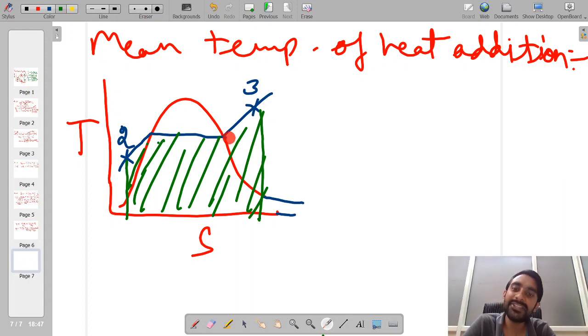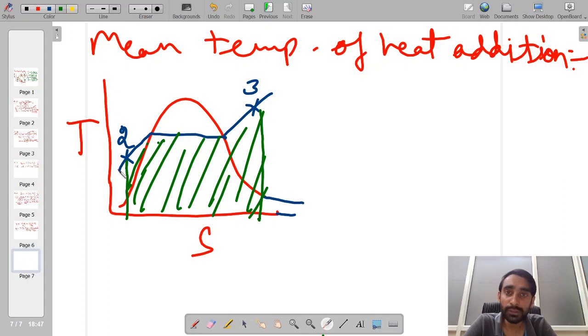Then for the phase change region within the liquid vapor dome, it has remained constant, and once again in the superheated zone the temperature has increased. So in our actual system, the temperature during the entire operation is not constant, and we cannot specify a certain value of temperature at which this heat transfer is taking place.